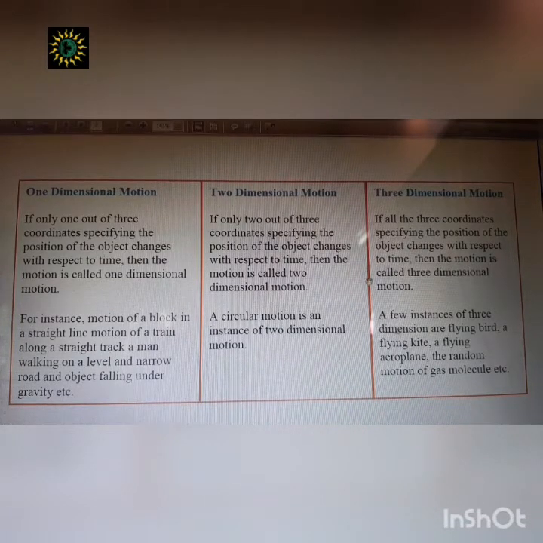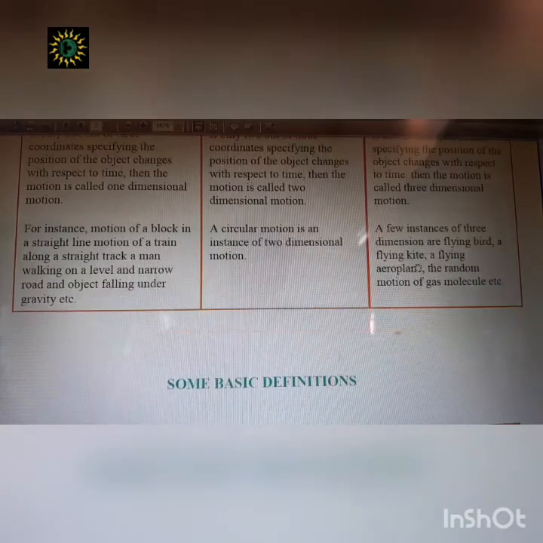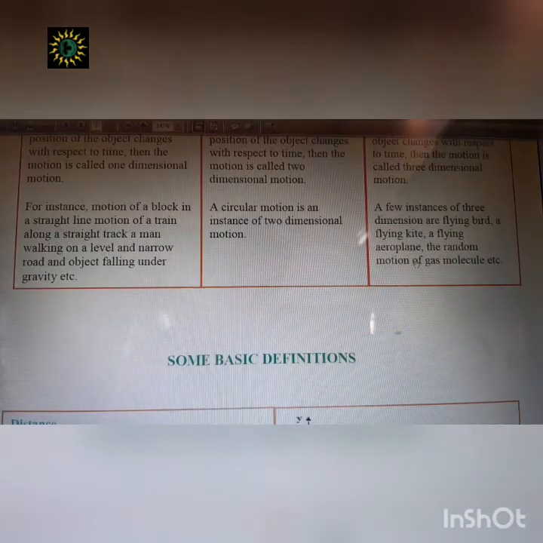Now three-dimensional motion, that is the 3D case. If all three coordinates specifying the position of the object change with respect to time, then the motion is called three-dimensional motion. A few instances of three-dimensional motion are a flying bird and a flying kite.